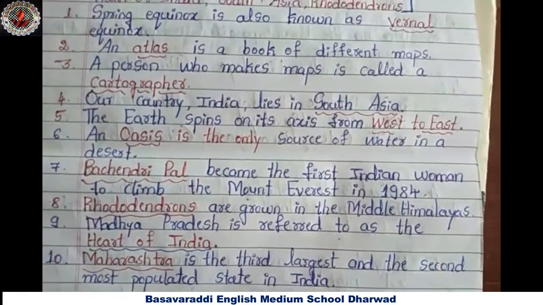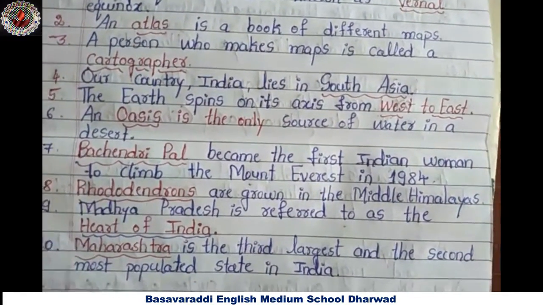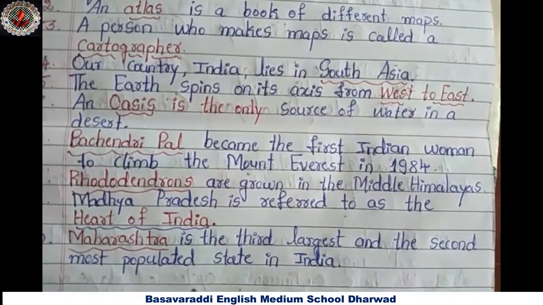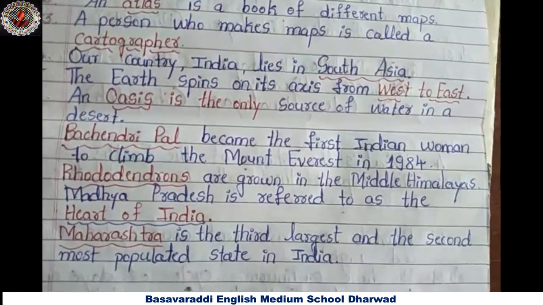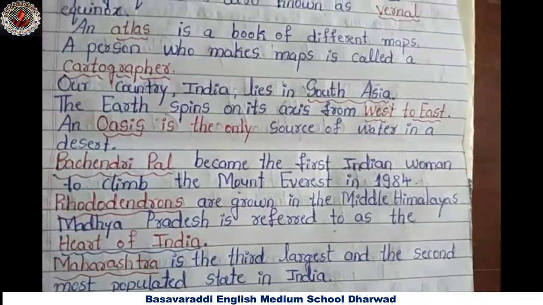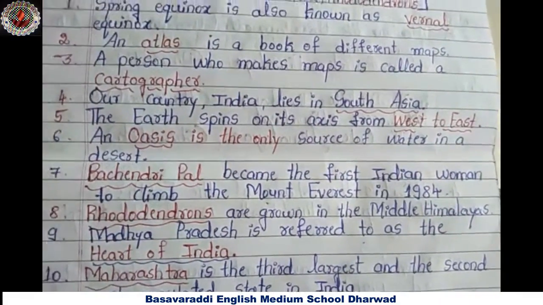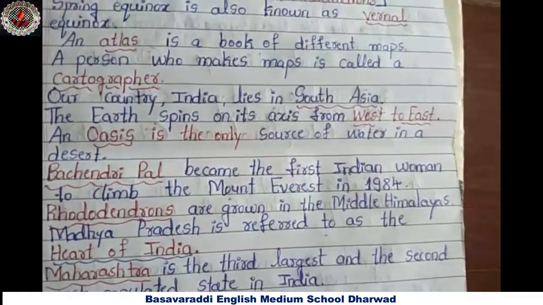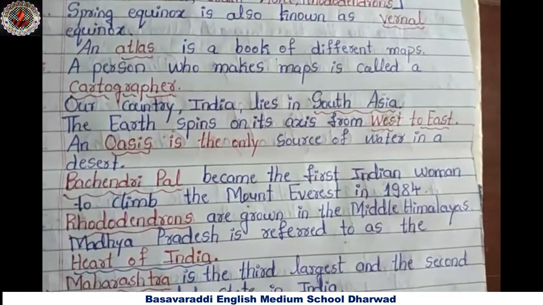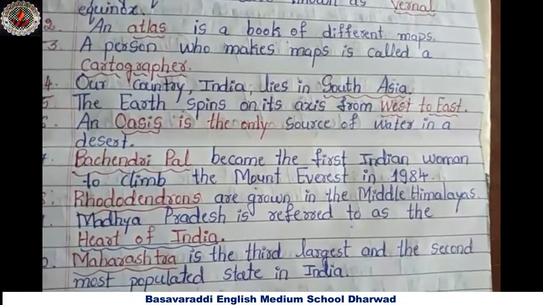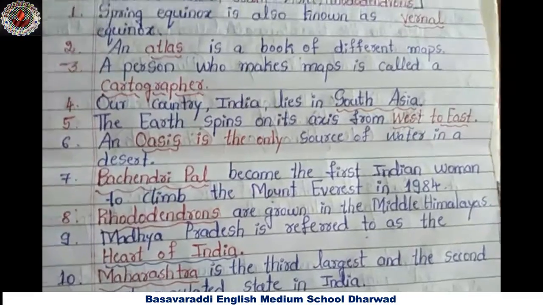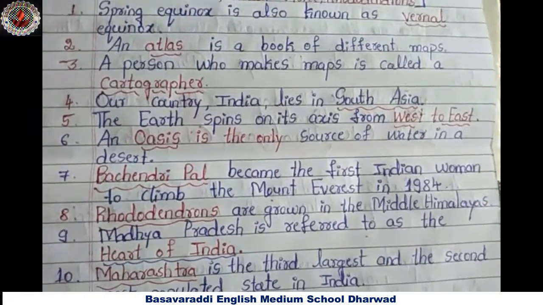Fifth question. The earth spins on its axis from west to east. That movement is called what?